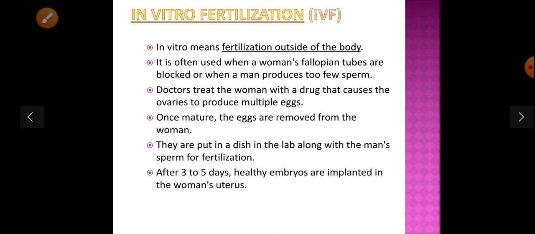Then the doctor treats the woman with a drug that causes the ovaries to produce multiple eggs. Once mature, the eggs are removed from the woman. They are put in a dish in the lab along with the man's sperm to fertilize. After 3 to 5 days, healthy embryos are implanted in the woman's uterus.